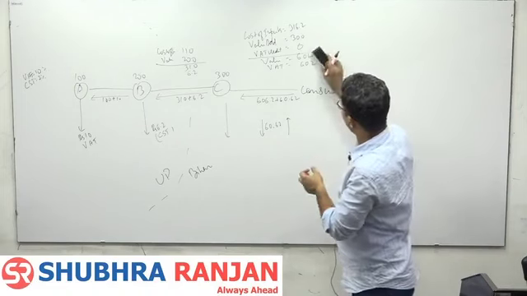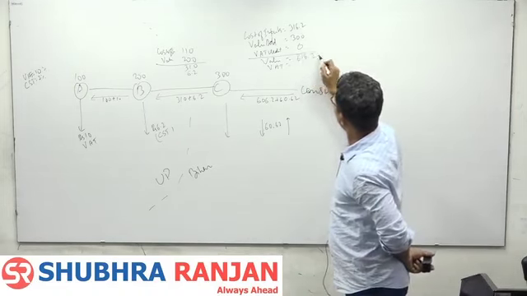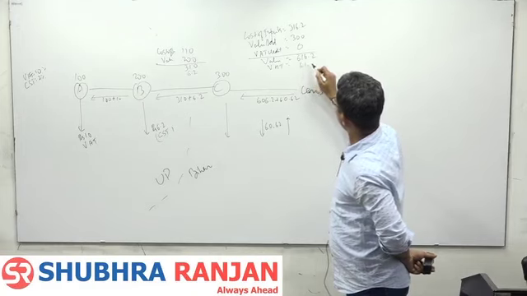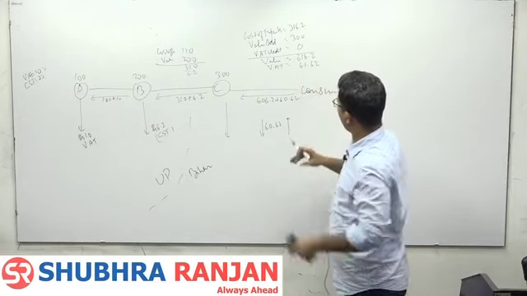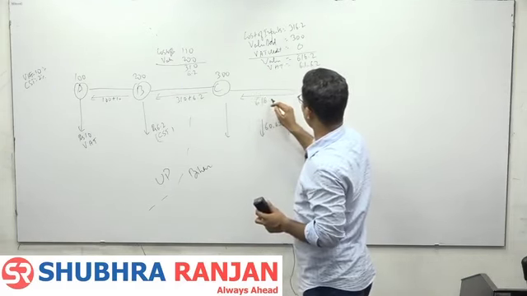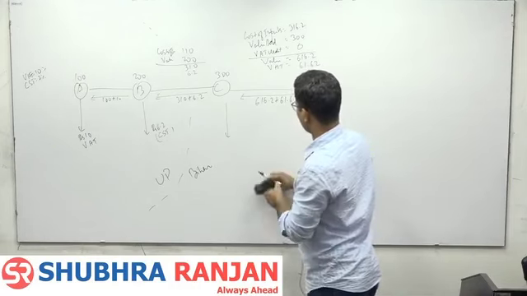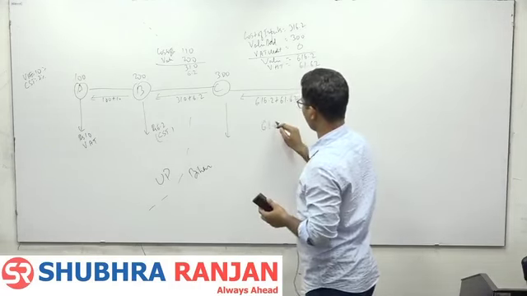And if that becomes 0, this becomes 616.2, 61.62. This becomes 616.2 plus 61.62 and he pays 61.62.